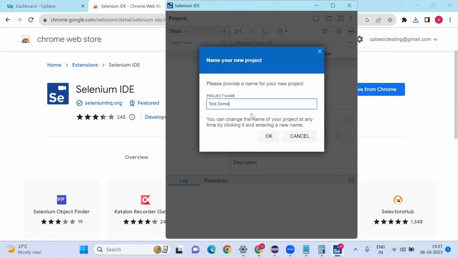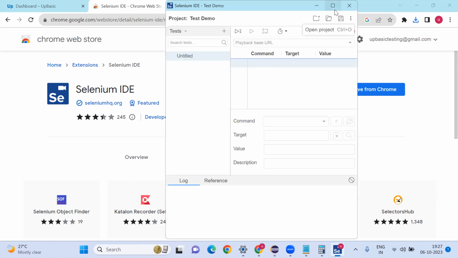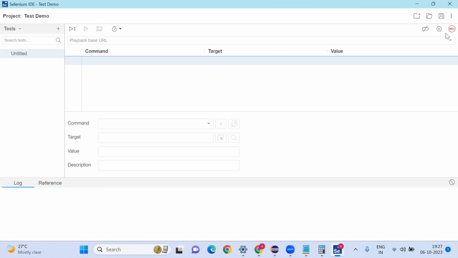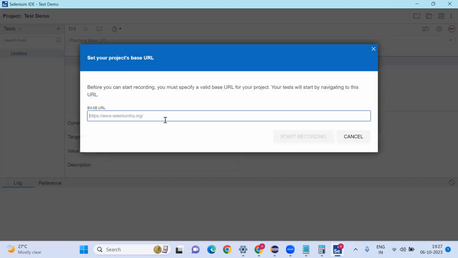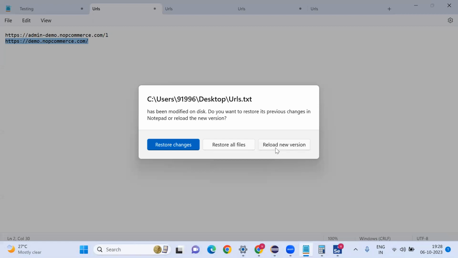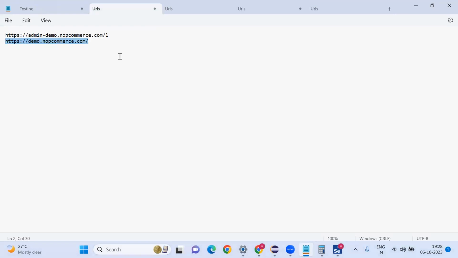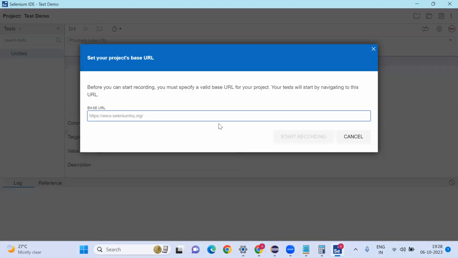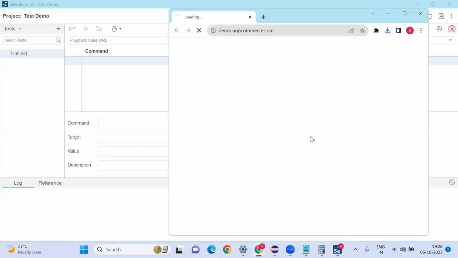Test demo, this is my project. Then here we are going to click on record. Which application do you want to record? Let me record a simple application. Take this, copy this, go here, enter, start recording.